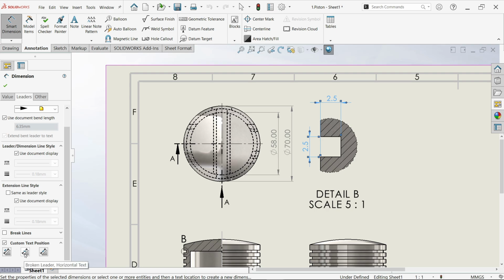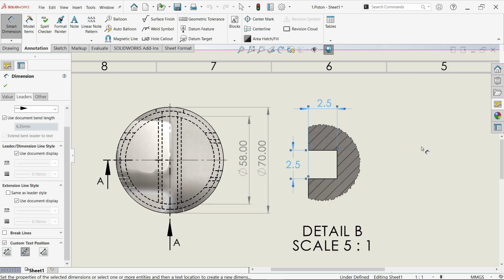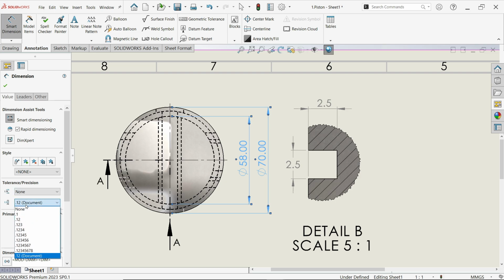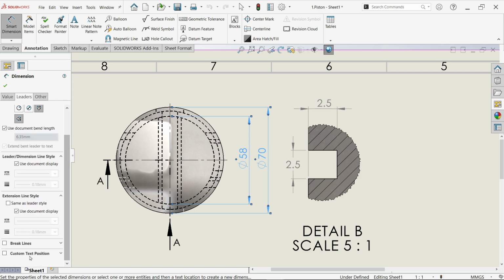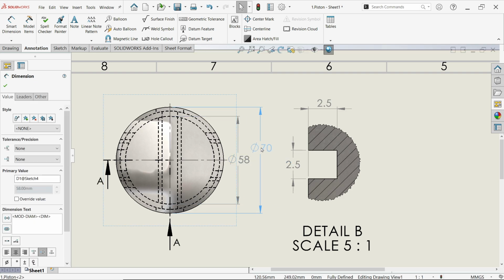This is called broken leader horizontal text. Now see, this is horizontal at any position. Similarly, I am going to select these two. Here tolerance precision none, leader text. Okay, now you can adjust the location according to you.